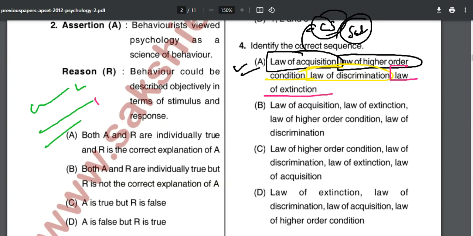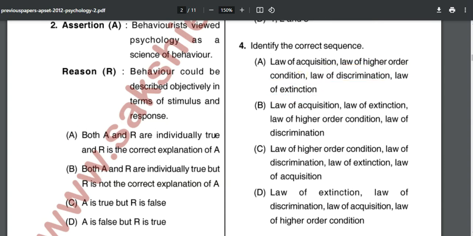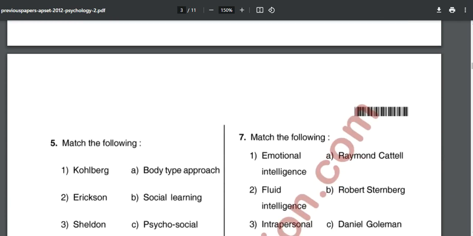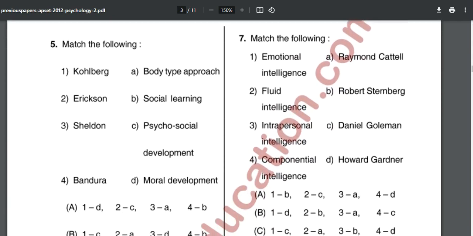And then the law of extinction, for once the conditioning is over, there was nothing more after that. So option one is correct over here.